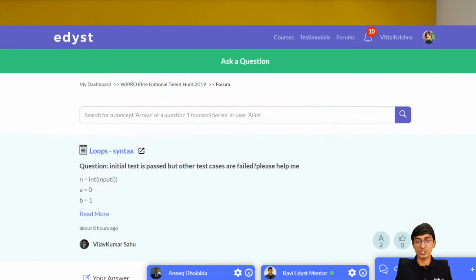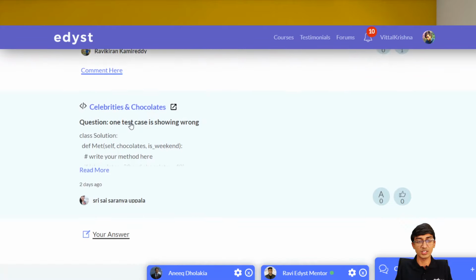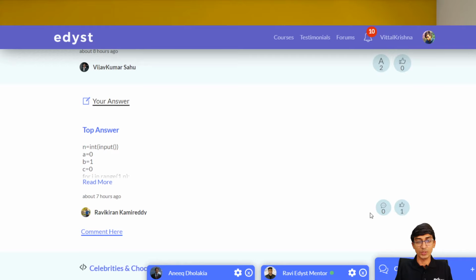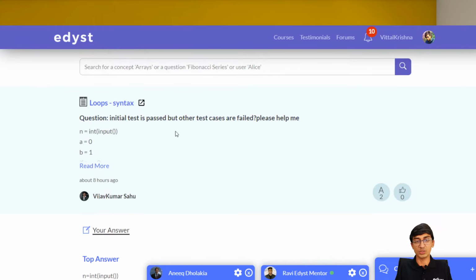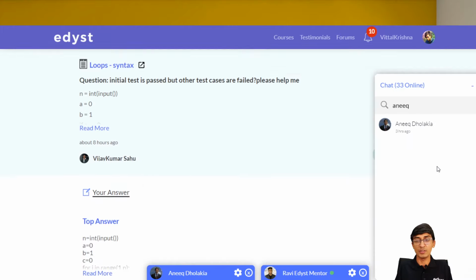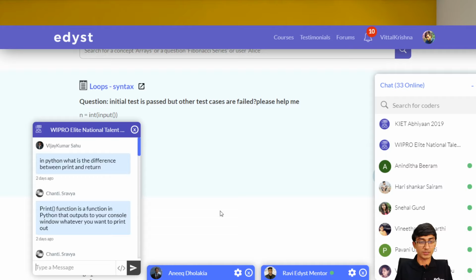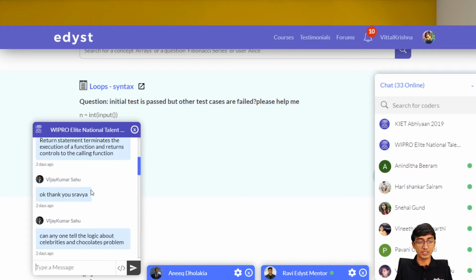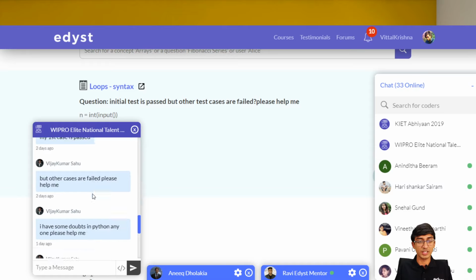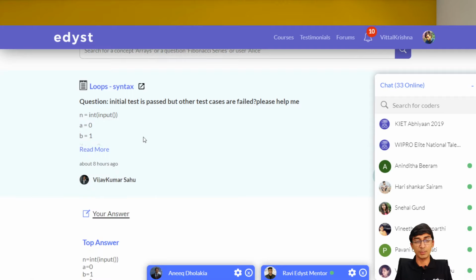Once you post the question, this is how it looks like. Somebody will actually answer with the right answer. You can get upvotes, you can get likes, and so on and so forth. So we have the forum, we have the chat if you have any problem, and if you don't even get help there, there's also a group chat. So this is the group chat. As you can see, people are discussing the solutions over here with each other, and they're helping out each other over here, right? So somebody wants a solution in Python, somebody wants in Java. So these are all ways to help out each other on the platform.